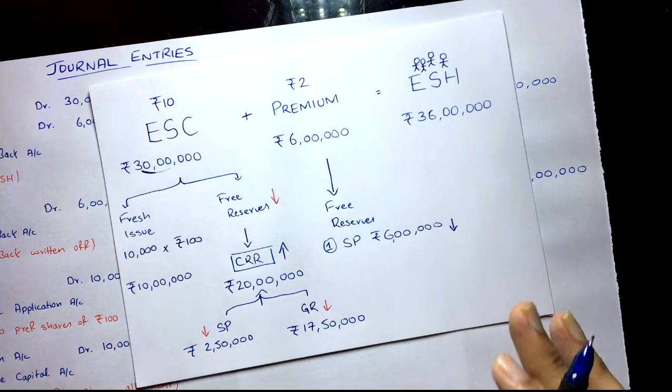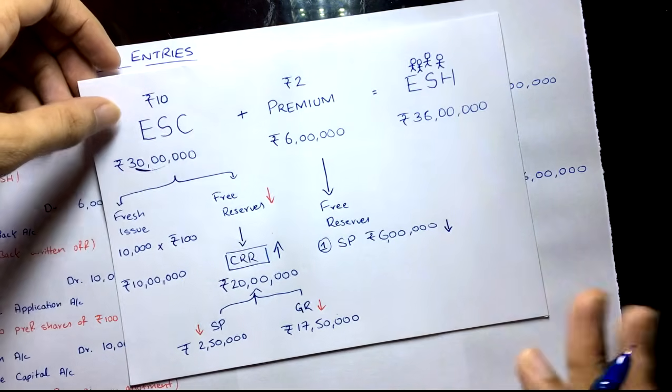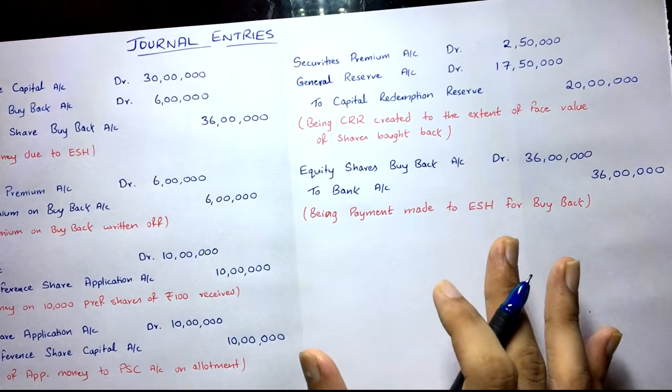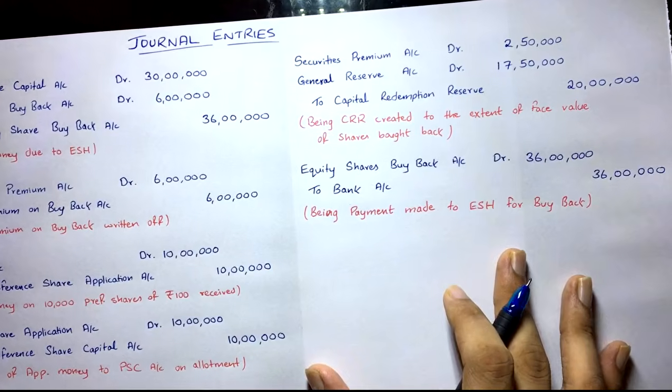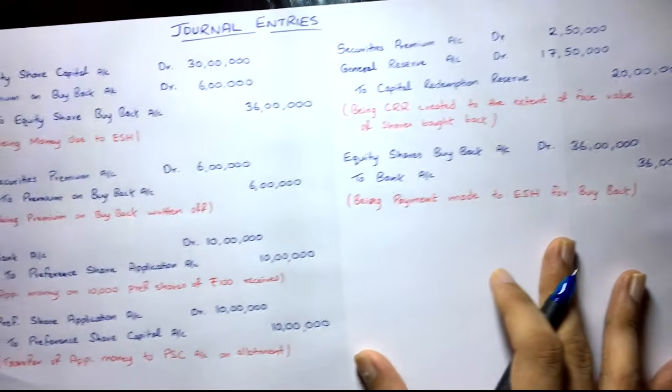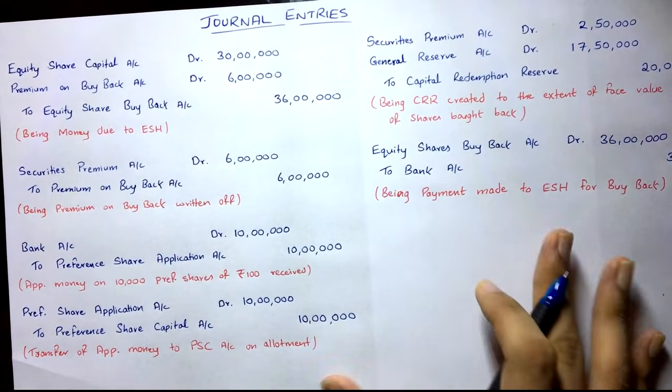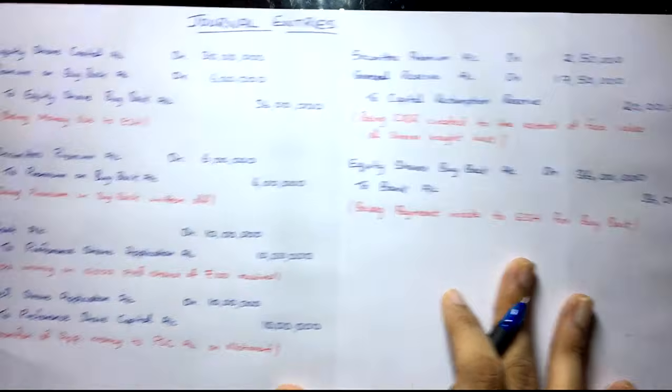And then sometimes the bonus entries can also come, or sometimes redemption of preference shares can also come, for CA guys especially. So you also have to be very clear with that chapter also. That was in your group 1. Easy, right? So this is what the journal entries are. Very simple. Easy, right? Okay, then see you in the next video.